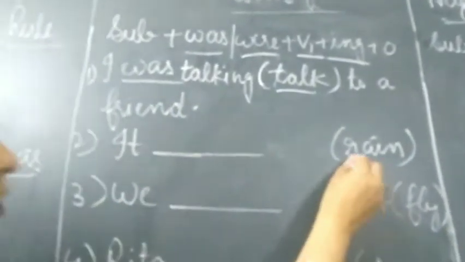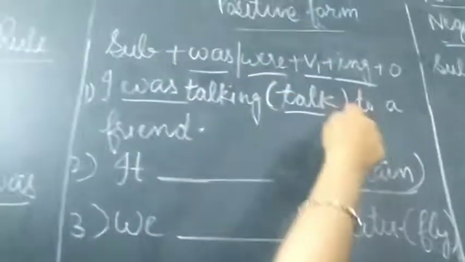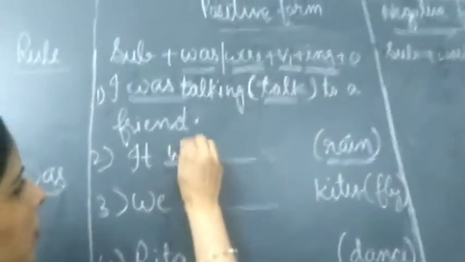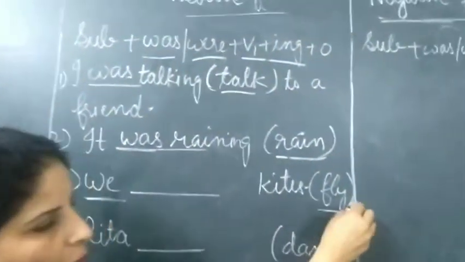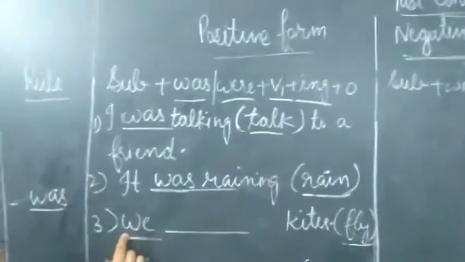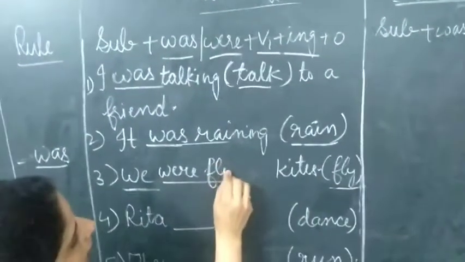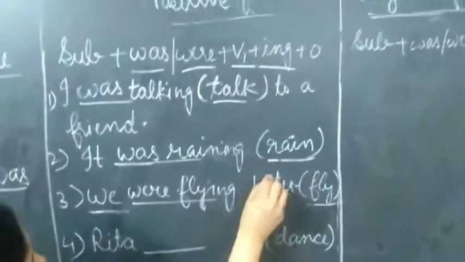Now here same way, here it's rain. Rain we have to use as a continuous form of verb. So here how we will write it? Was raining. Okay, then here we is plural. So here we have to change this form, fly into ing. We is plural, तो we के साथ क्या लगेगा? Were. Fly का क्या बन जाएगा? Flying. So we were flying kites.